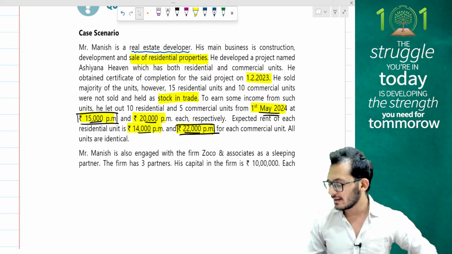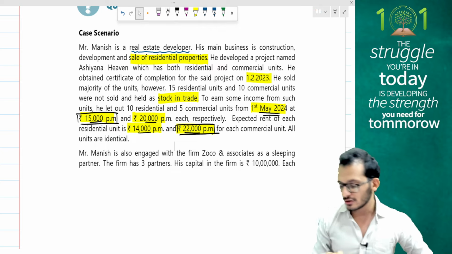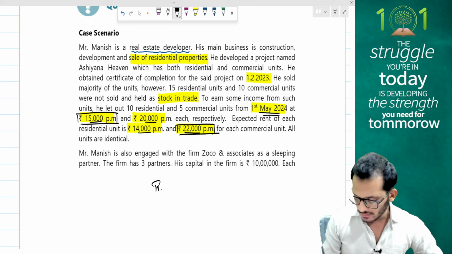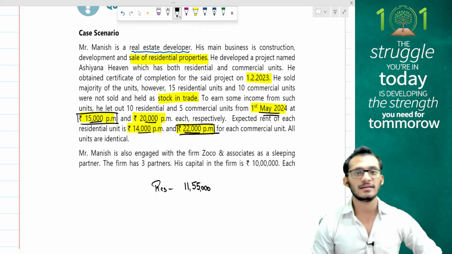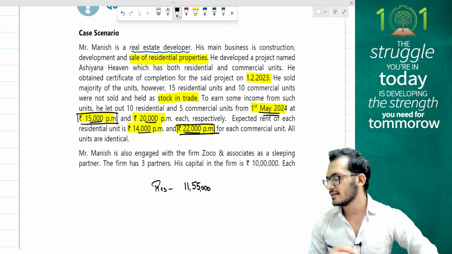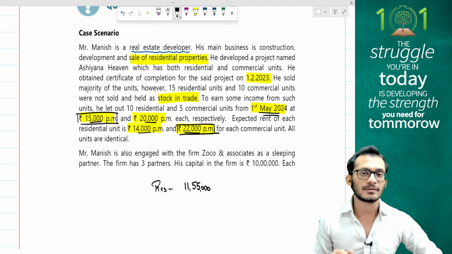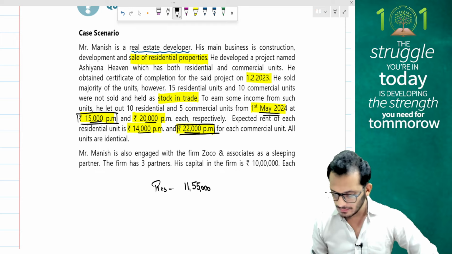Income from house property then requires me to claim a 30% standard deduction, and therefore my residential units are going to be taxable for 11,55,000. Yes, so this becomes my first answer, 11,55,000 for my residential units. I hope this is clear for everyone. Great. Let's look at the commercial properties.